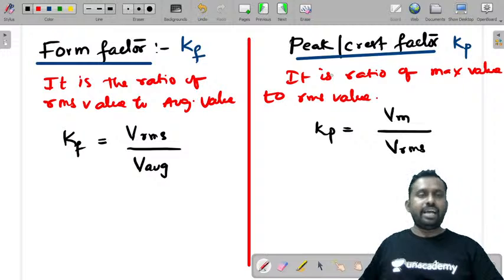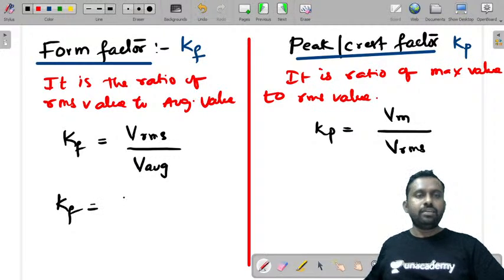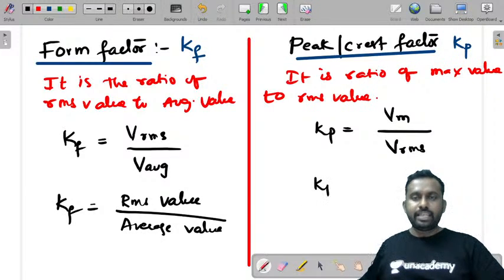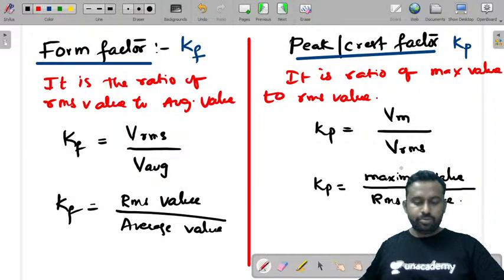What is Kf? It is RMS value to average value. What is Kp equal to? It is maximum value to RMS value.